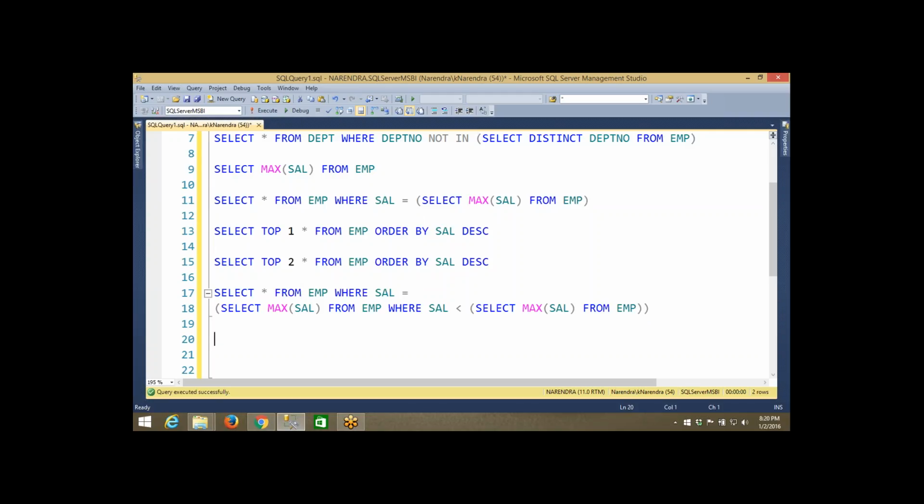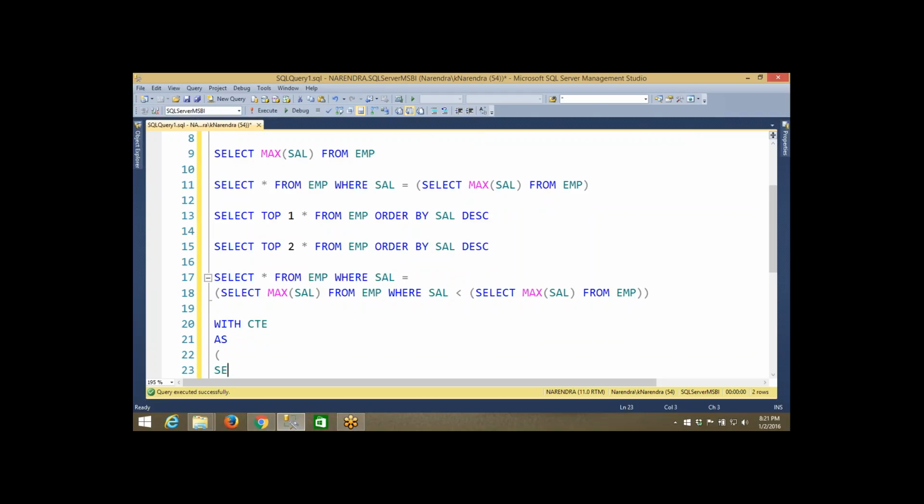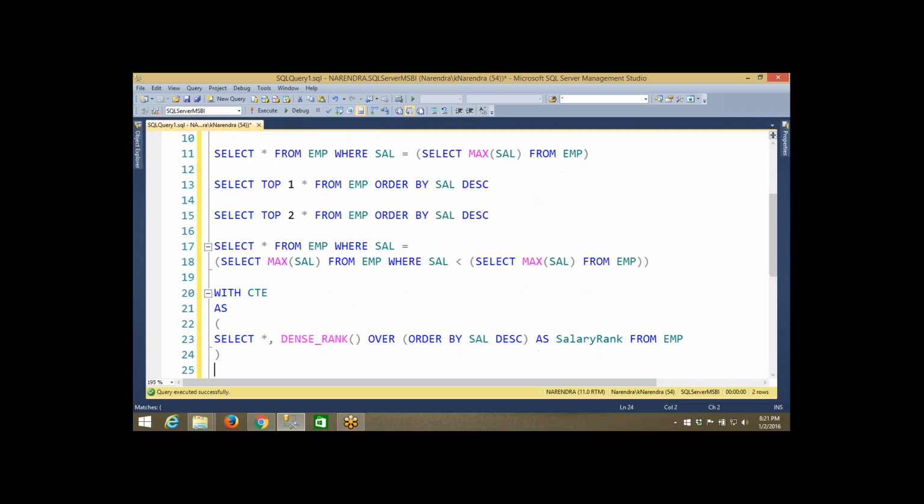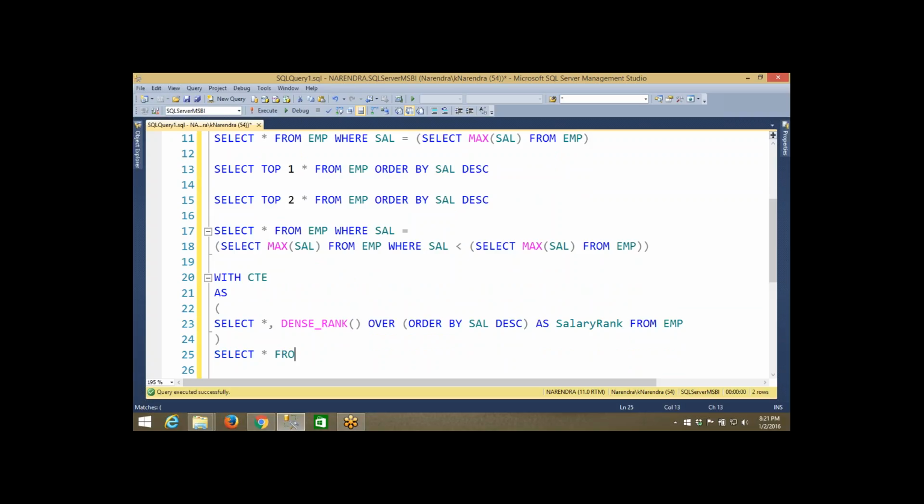Okay, so this is with CTE as, select star comma, over, salary rank equal to.